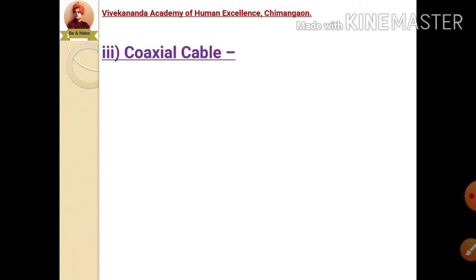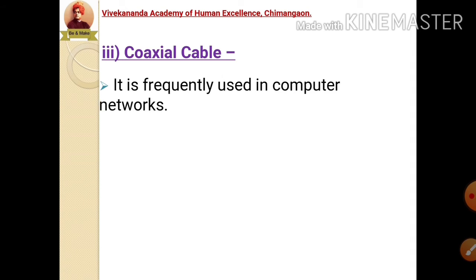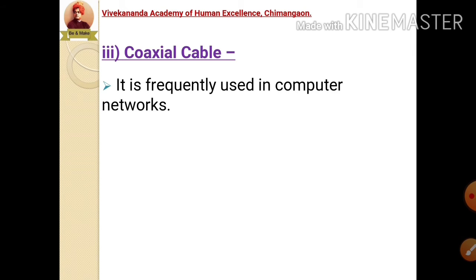The third type of physical media is coaxial cable. These coaxial cables are frequently used in computer networks. These are guarded by an outer covering, meaning these wires have the outer covering on them.